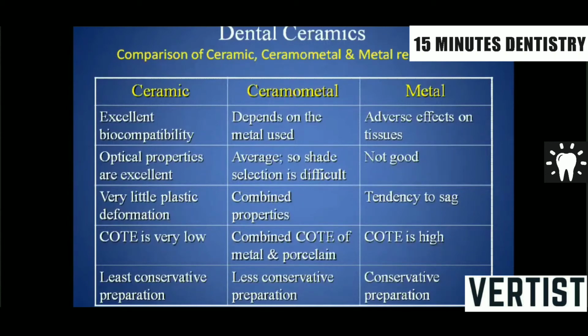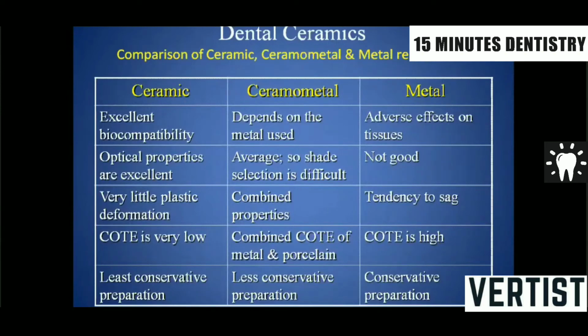The optical properties, that is aesthetic properties, of all ceramic are relatively excellent compared to ceramometal and metal, which is not very good. Very little plastic deformation can happen in the case of ceramic. Metal ceramic has combined properties, and the metal has a tendency to sag depending on the creep value of that particular material. COT, that is coefficient of thermal expansion, of ceramic is low, whereas in ceramometal it is a combination, and the COT of metal is relatively high.